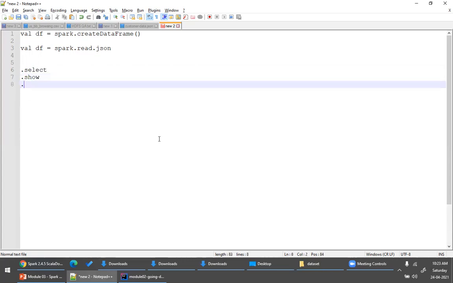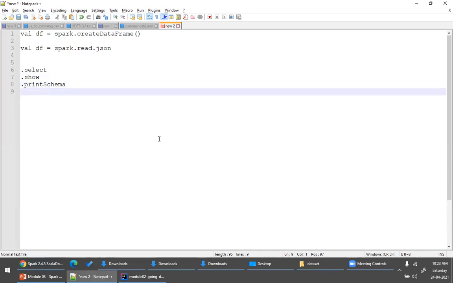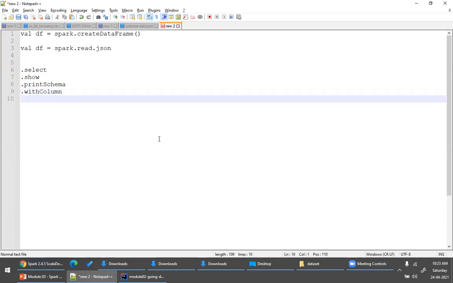Dot show. And dot print schema. Then dot with column. Then drop. Yeah, drop column. Correct. So just by heart, these things, guys, very, very important.